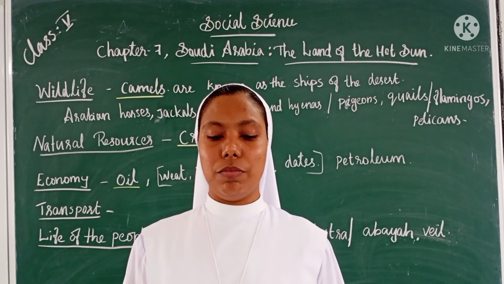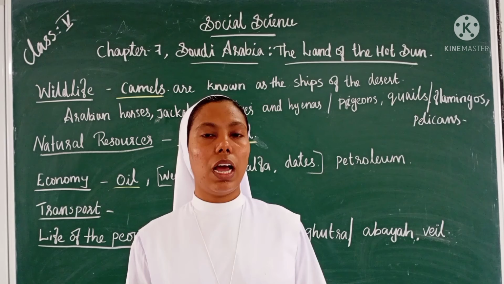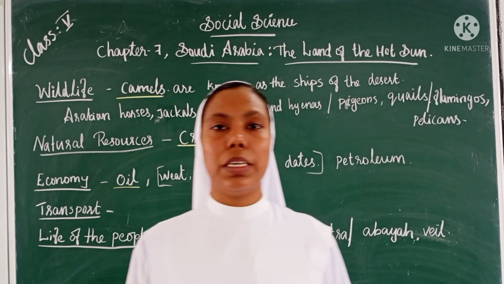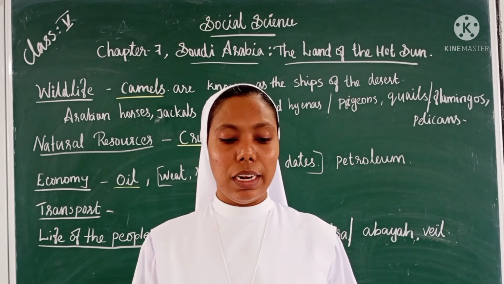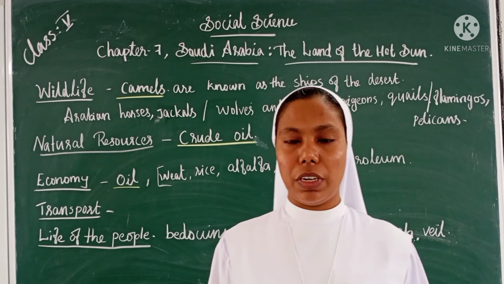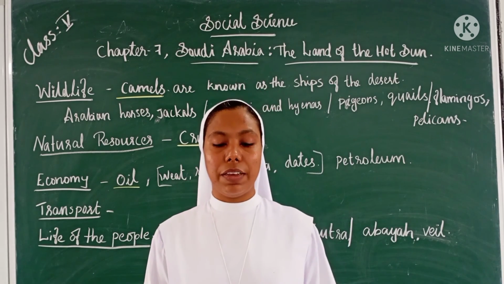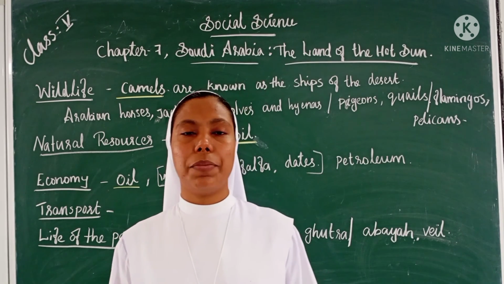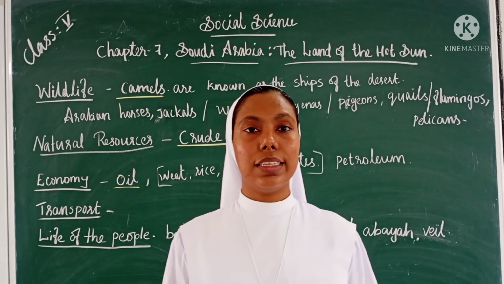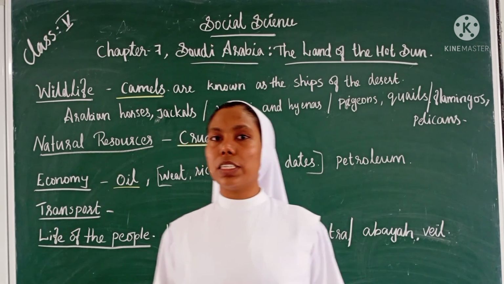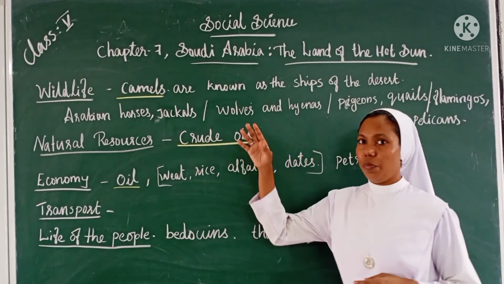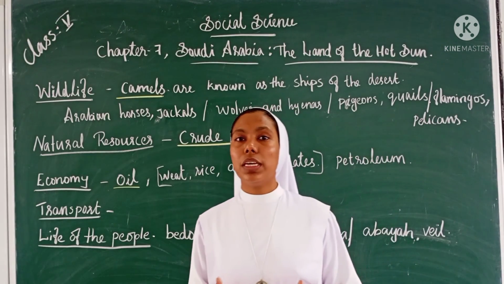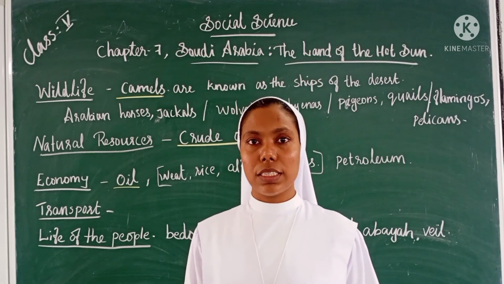And the people are now rich and developed in many things, especially in construction work. It is developed in Saudi Arabia. And the important cities in Saudi Arabia, we know, are Riyadh and Jeddah. So in today's class we discussed the wildlife and the natural resources, the economy, transport, and how the people were living in Saudi Arabia.